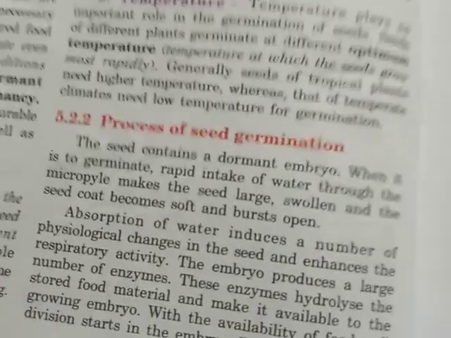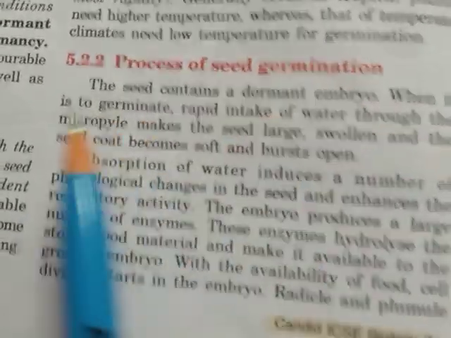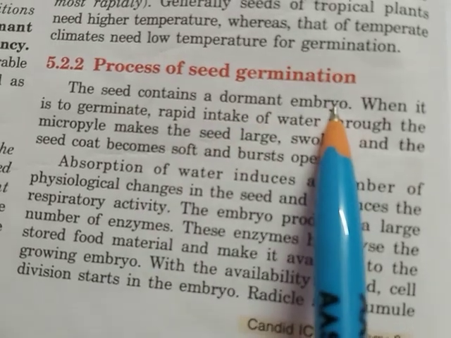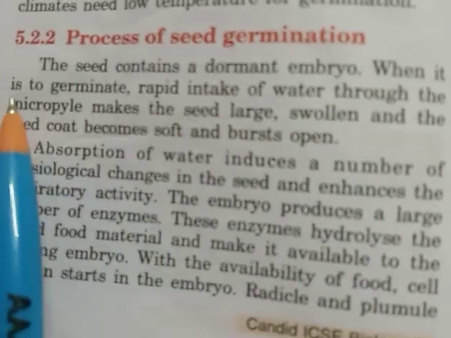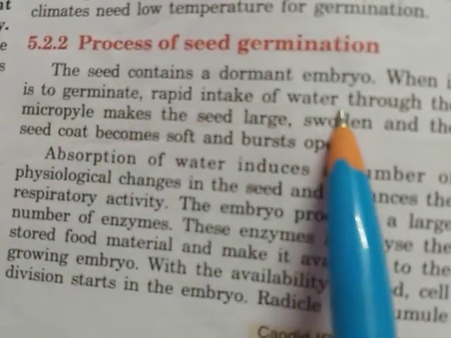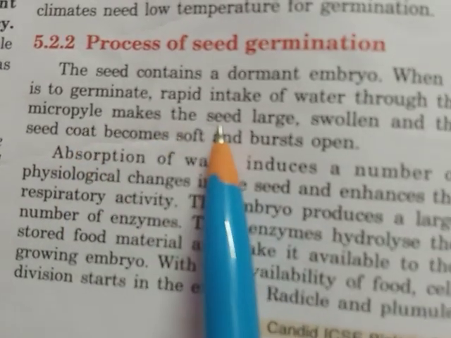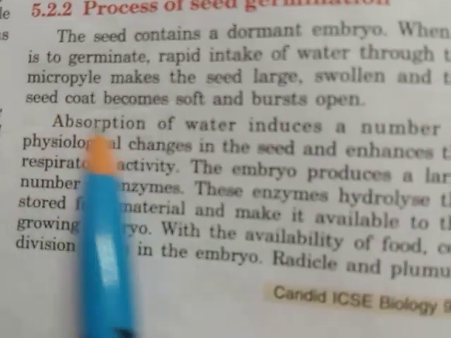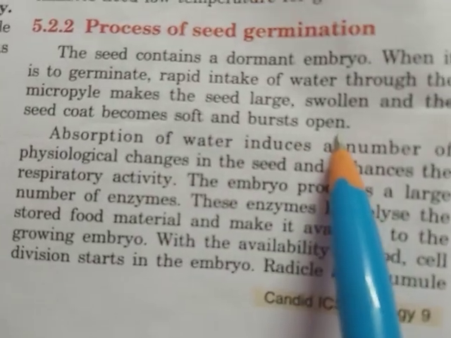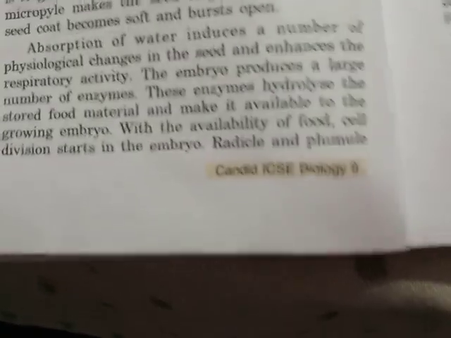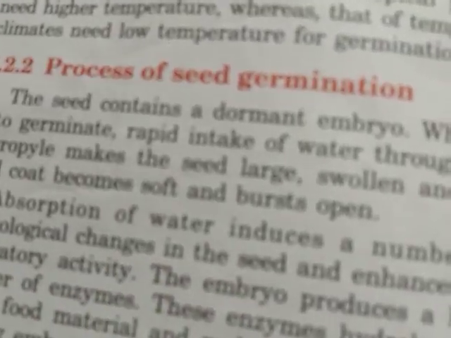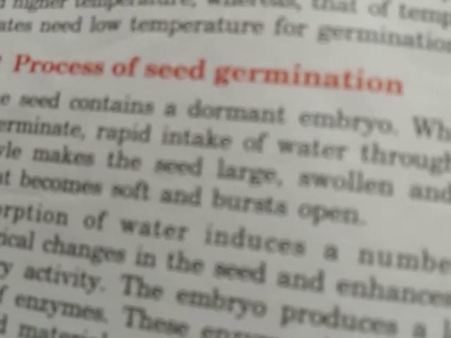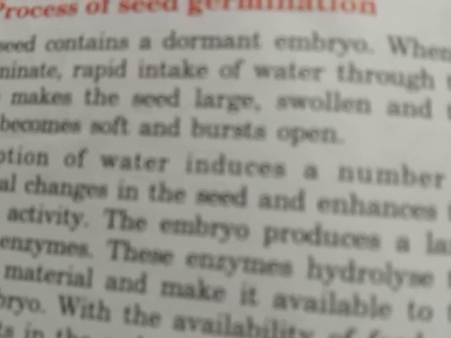Now the process of seed germination. The seed contains a dormant embryo. We have seen all the dry seeds contain a dormant embryo. When it is to germinate, rapid intake of water through the micropyle makes the seed large and swollen, and the seed coat becomes soft and bursts open. When it starts germinating, water is absorbed through the micropyle, the seed swells, the seed coat becomes soft, and it ruptures or bursts open.